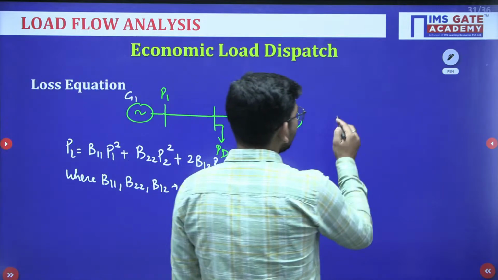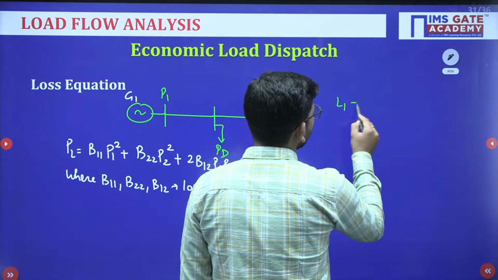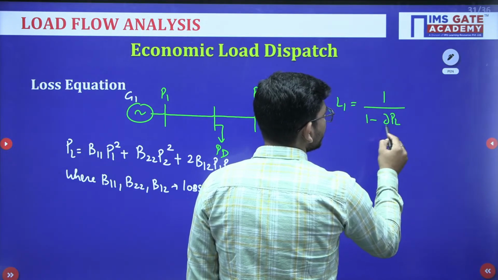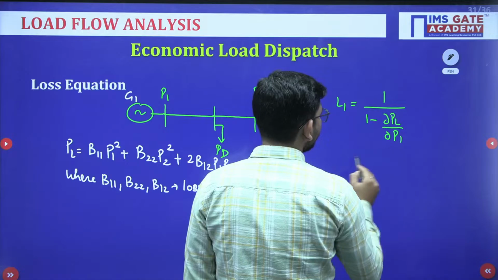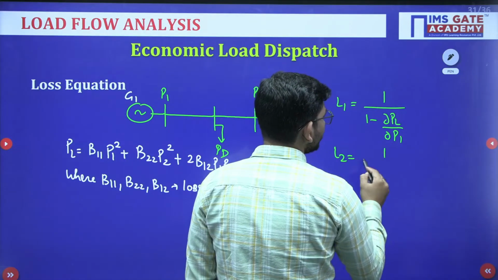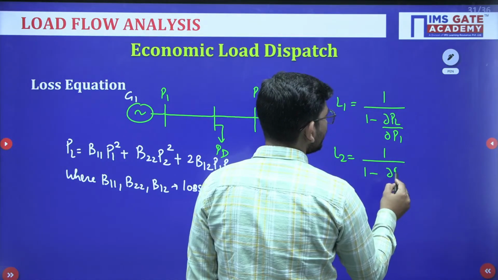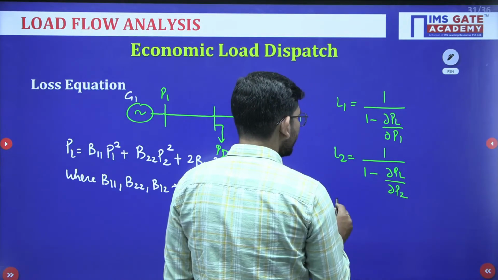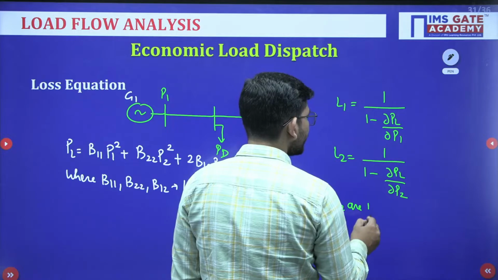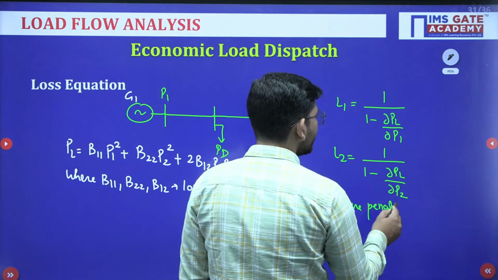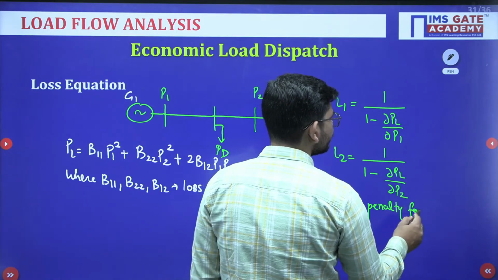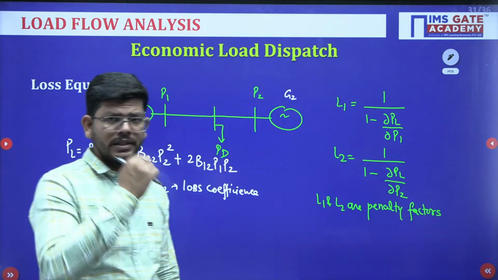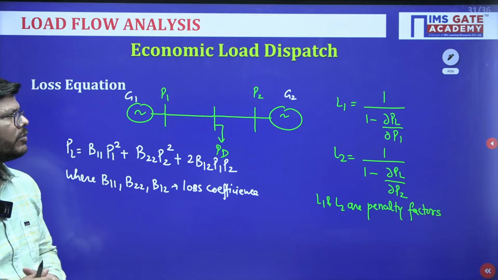Now, how to calculate L1 and L2? So, L1 is basically 1 upon 1 minus dou PL upon dou P1. Similarly, L2 is 1 upon 1 minus dou PL upon dou P2. L1 and L2 are penalty factors. So, this is how we have to do all those things.